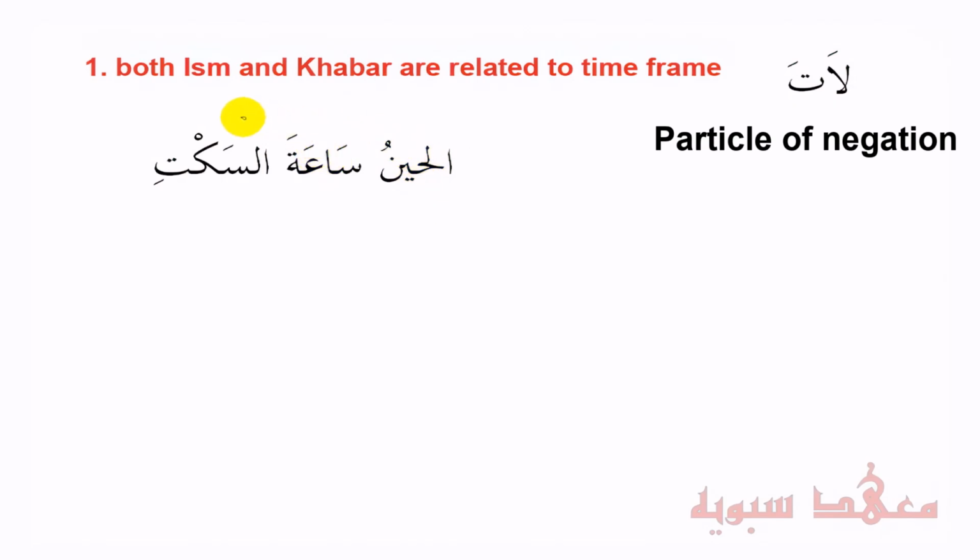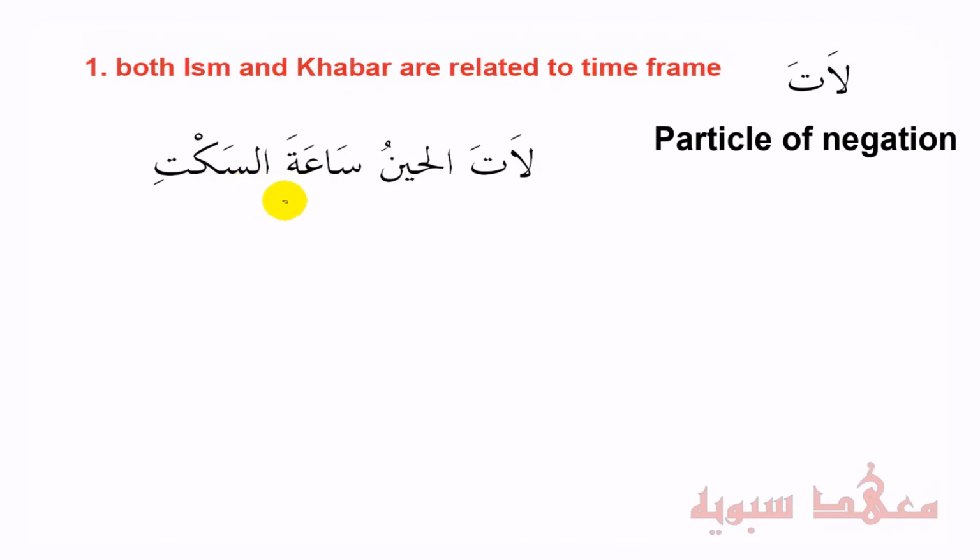And there's a mudaf ilayhi to the khabar. This is a dharf. This is a mubtada, but the mubtada indicates a time frame. And sa'a declines, so the reason why it's mansoob here is because of the effect of Laat. If Laat was not there, it would be al-hinu sa'atu sakti.